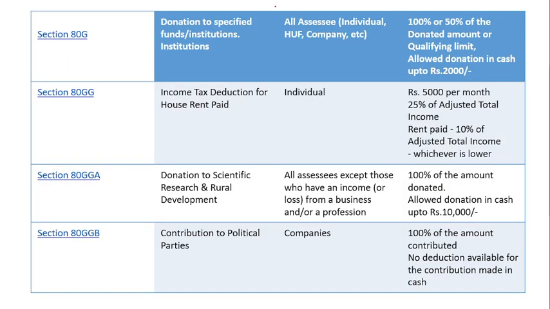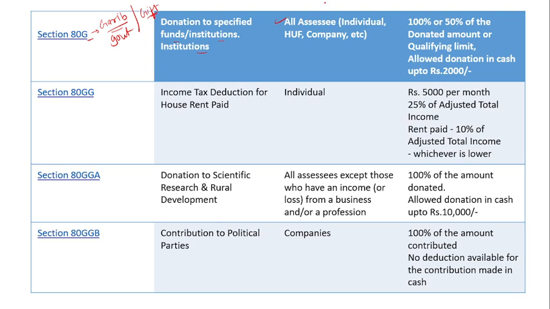Then section 80G is for donations. You can remember this trick like garib, government. You can say garib government, or you can say other things, that is a gift. If you are giving a donation to the government, or to a specific fund or institution, all assessees are eligible.